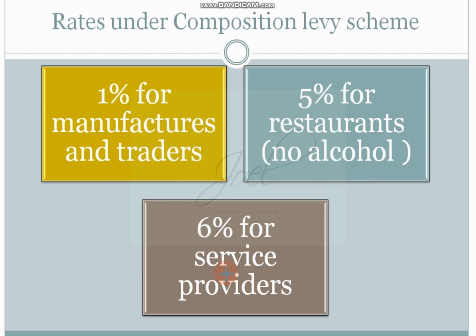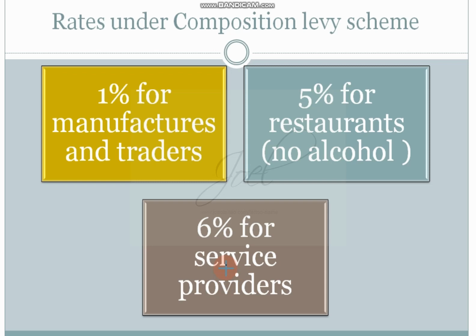So these are the rates we should know. Maybe in the next class we will work out some problems on this composition levy scheme. When these problems and illustrations come, these are the essential things we should check. First of all, the total turnover is less than 1.5 crores, that is 150 lakhs, but there is an exception for some states, the northeastern states and Himachal Pradesh. For them it is 75 lakhs, but otherwise 1.5 crores, that is 150 lakhs.